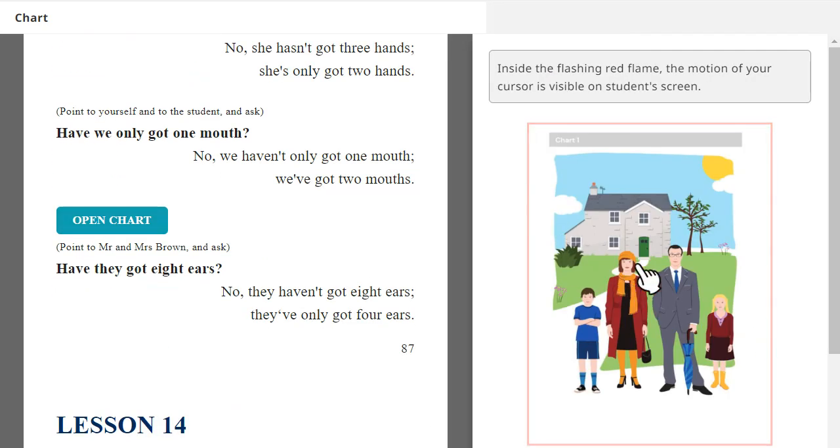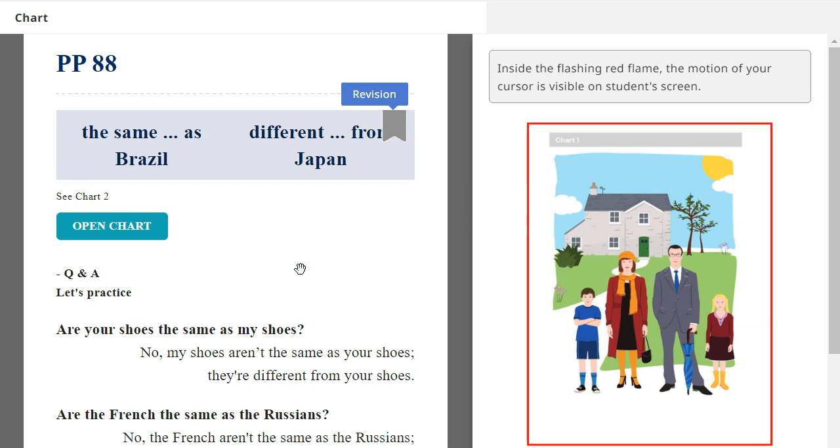Have they got eight ears? No, they haven't got eight ears. They've only got four ears. Very good. Okay, next.